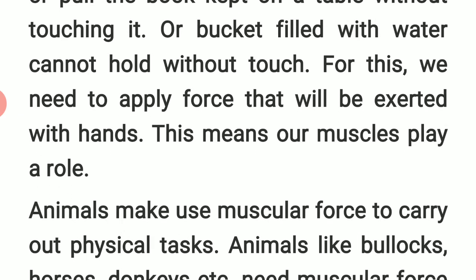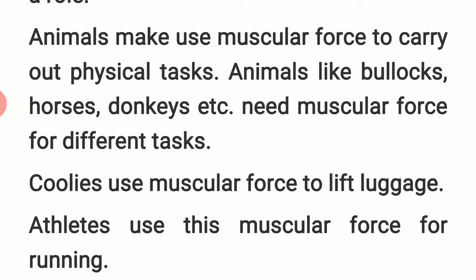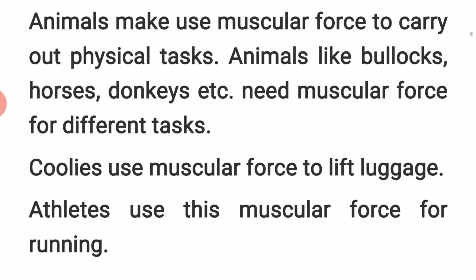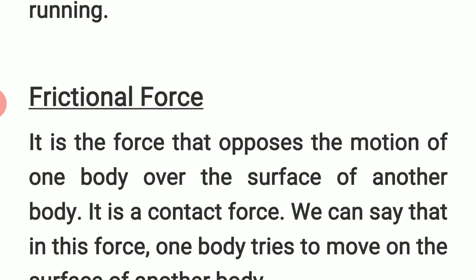This means our muscles play an important role. Animals make use of muscular force to carry out physical tasks. Animals like bullocks, horses, donkeys, etc. need muscular force for different tasks or work. Coolies use muscular force to lift luggage. Athletes use this muscular force for running.